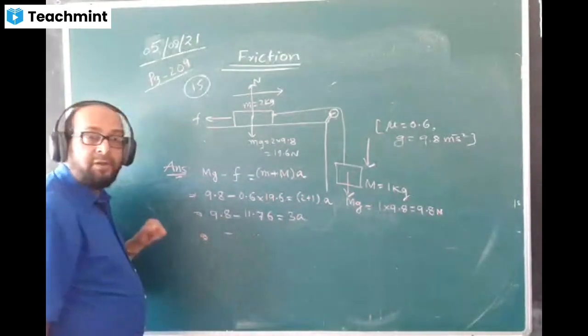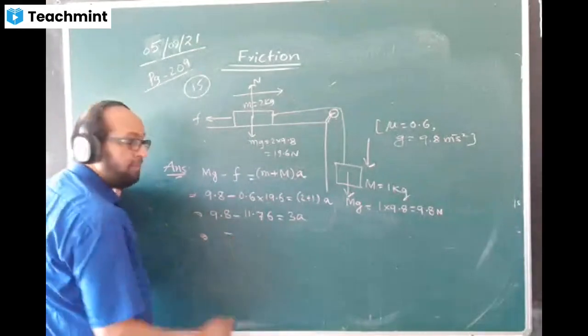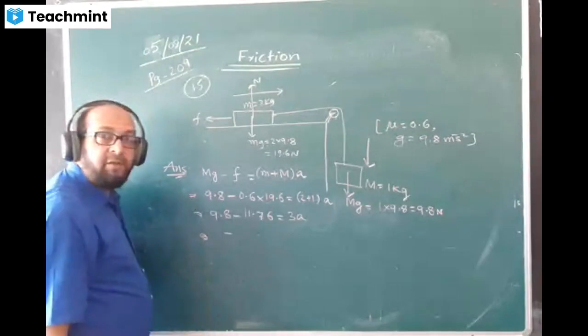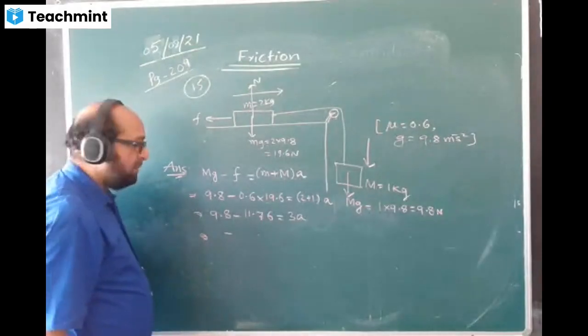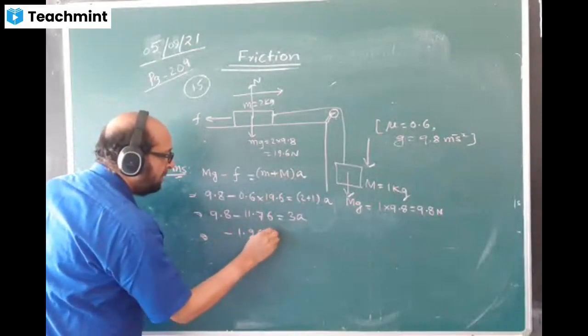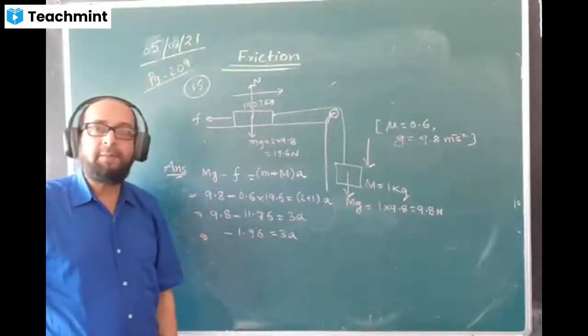Minus something, isn't it? How much? Please be quick. You must be using a calculator, no? Minus 1.96. Minus 1.96 is equal to 3a. What will you do now? After having this system, what will you do immediately now?